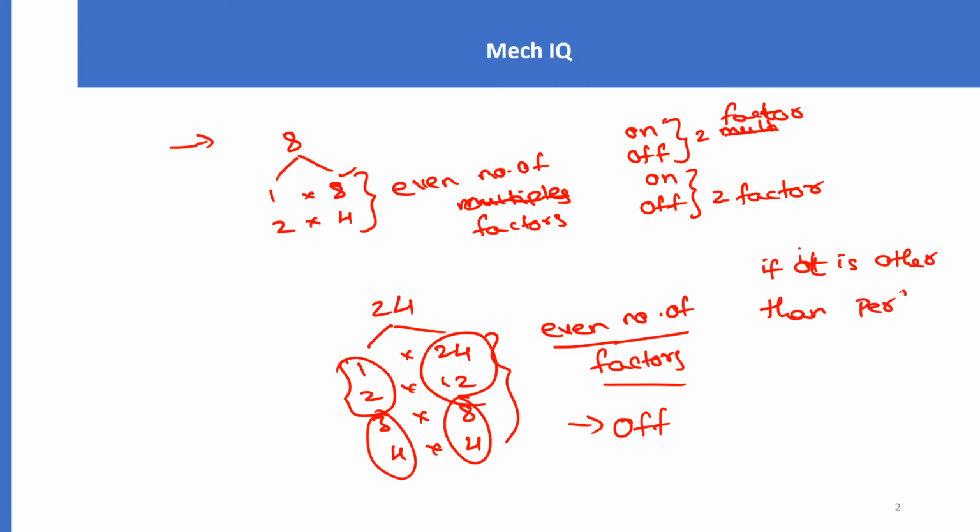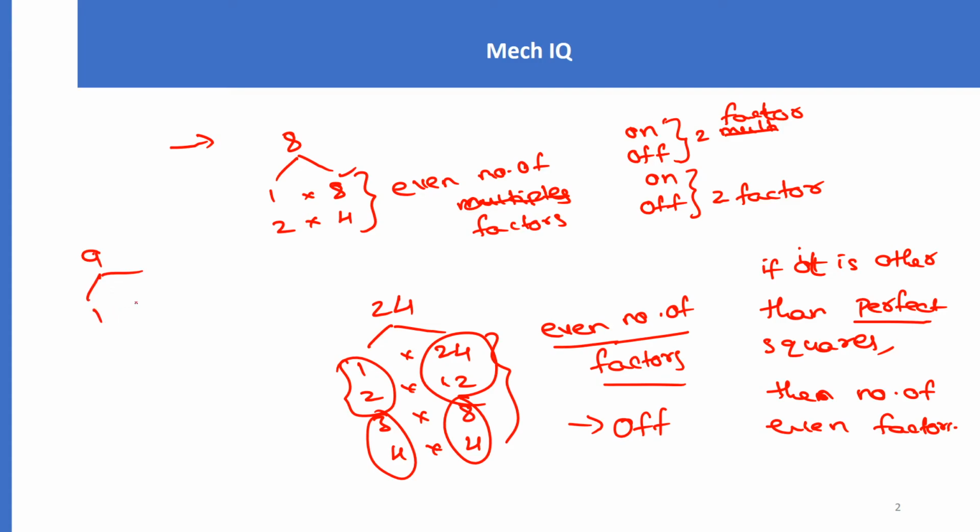If you take any number other than perfect squares, then the number has an even number of factors. If you take perfect squares, like 9, the factors are 1, 9 and 3, because 3 into 3 is 9. So 1 will switch it on, 3 will switch it off, again 9 will switch it on. So all the perfect squares within 100 will be on.